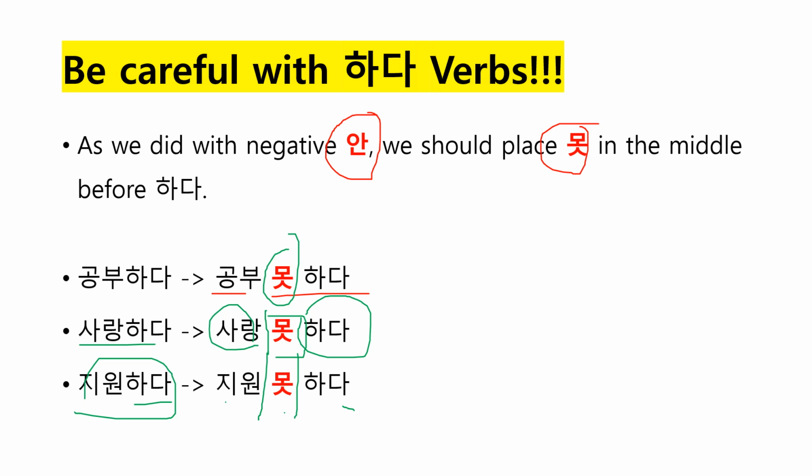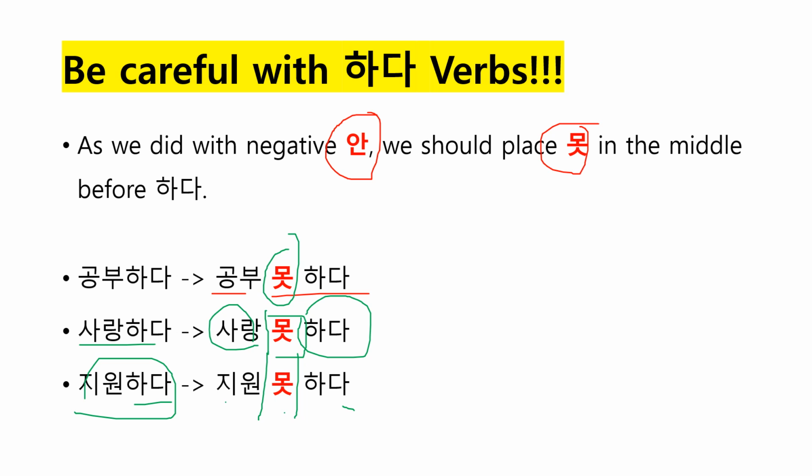If it says that it's an adjective, then it's an adjective. I mean, when you translate it into English, or when it's translated as a verb into English or into other languages, then it's a verb. So you should use it like 못해요, 공부 못해요, 사랑 못해요, and 지원 못해요.